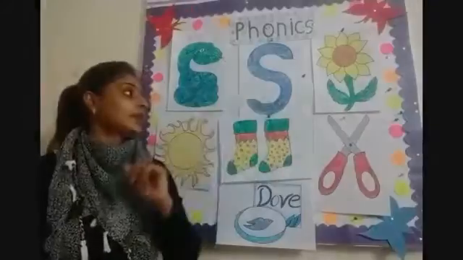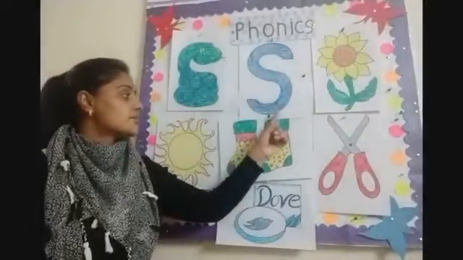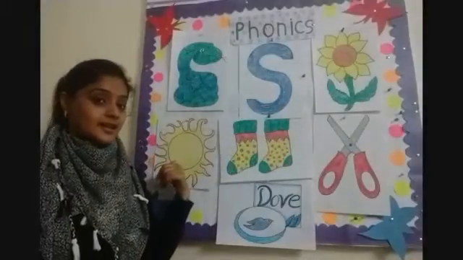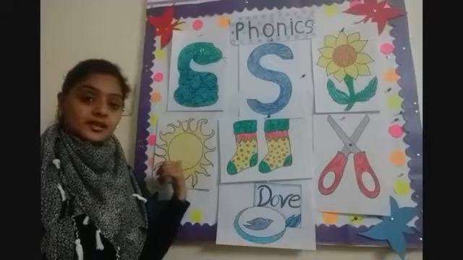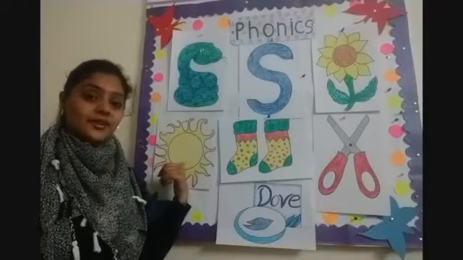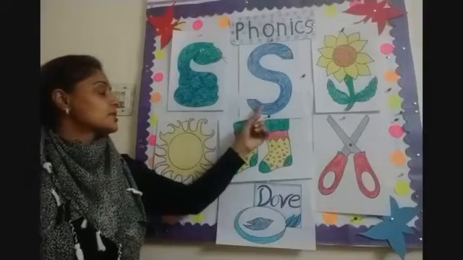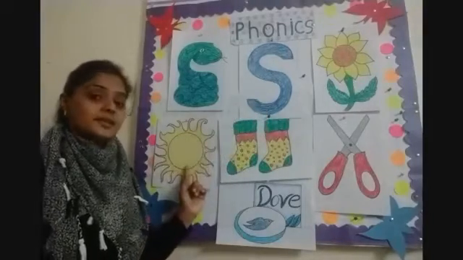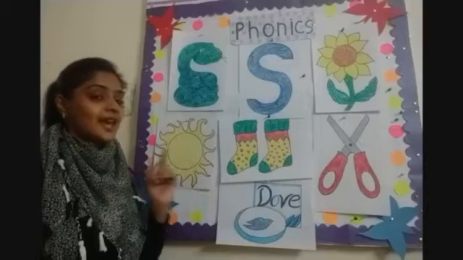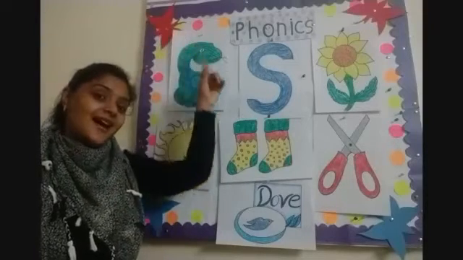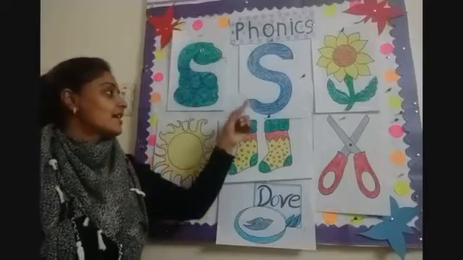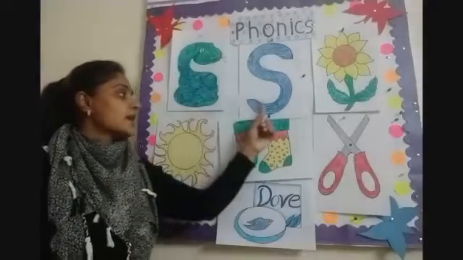Now for sun. And yesterday we made a sun with yellow paint and with an earbud. So this is for sun. Yes. And where can we see the sun? In the sky. Yes. For sun.